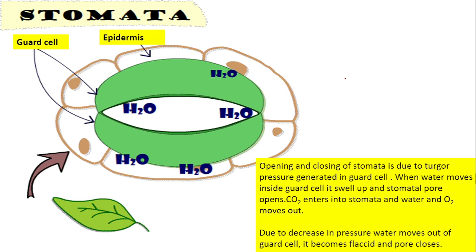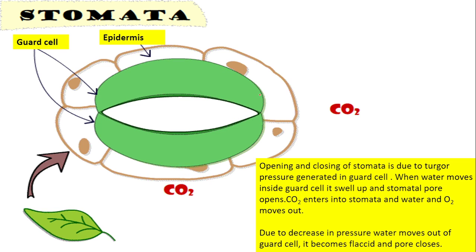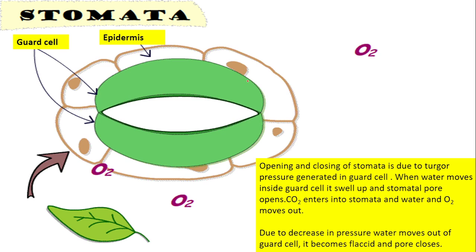See, whenever there is turgor pressure, what does it mean? Whenever there is more water in the cell, it will make the cell bulge out. Then the water will apply some pressure on the wall of the cell. That is the turgor pressure. This turgor pressure makes the guard cell open the stomatal pore. Then carbon dioxide will enter into the stomata. Then water will be lost in the form of water vapor. That process is called transpiration. What is transpiration? Transpiration means loss of water in the form of water vapor.